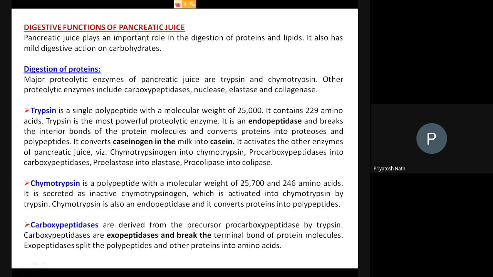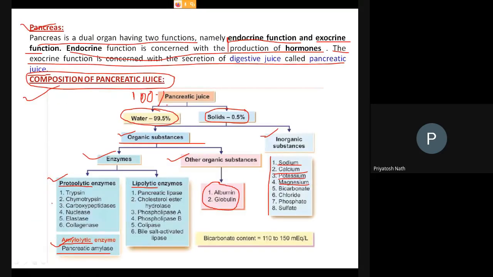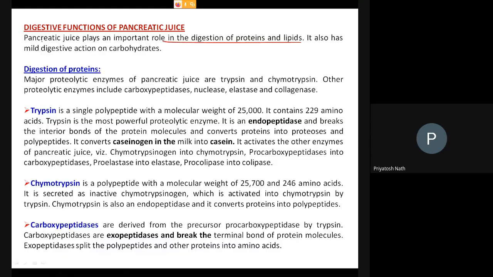So pancreatic juice plays important role in the digestion of the protein and the lipids. Okay, protein and lipid. Why? Because see here, most of the enzymes are proteolytic and lipolytic, and there is only one amylolytic enzyme. Okay, so because of this, their functions are basically what? The digestion of the protein and the lipid.